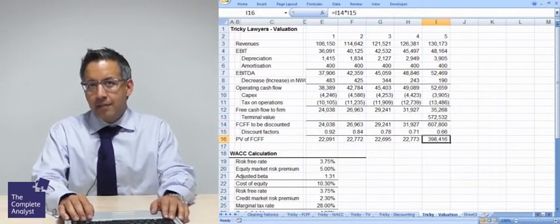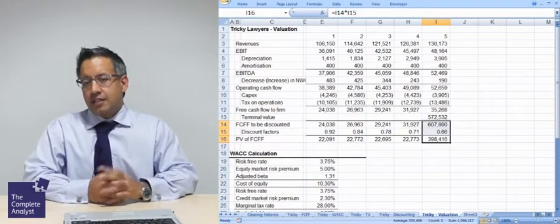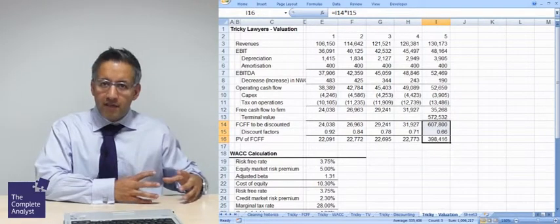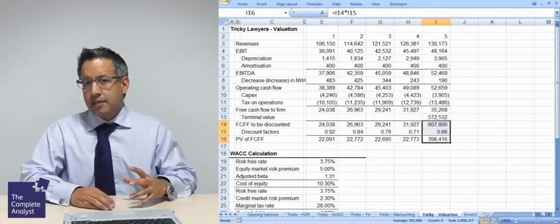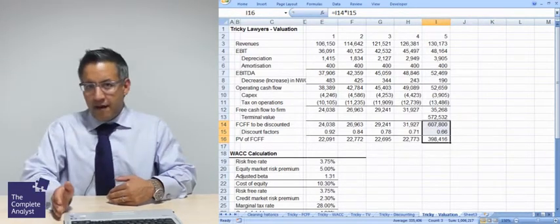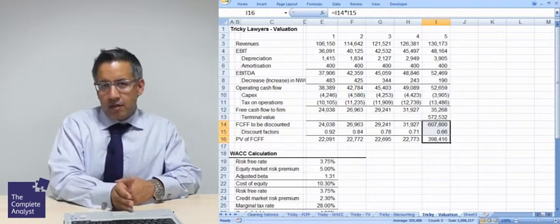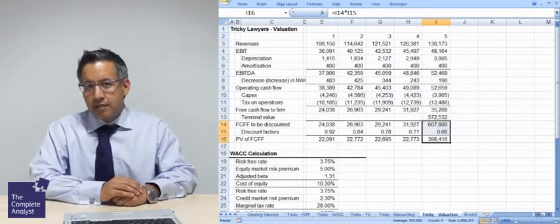What we then had to do is discount both of those sets of cash flows back down to a present value. So we've effectively discounted the terminal value twice, back from infinity to year 5, back to year 0. So there's been a two-step set of discounting there.